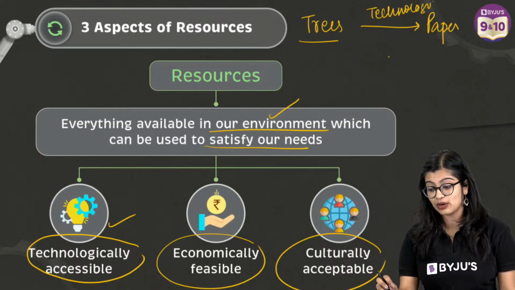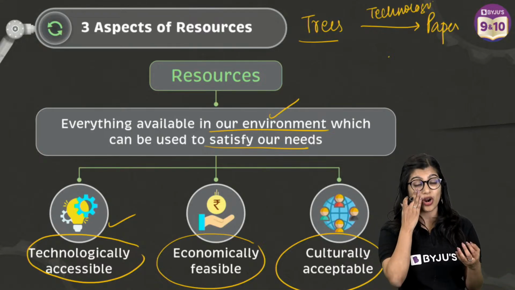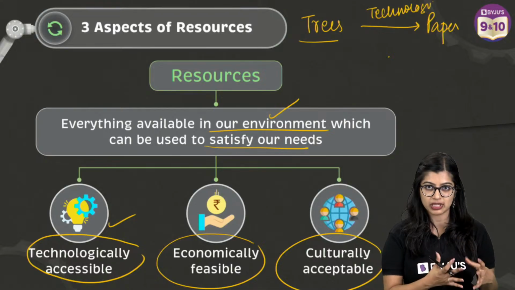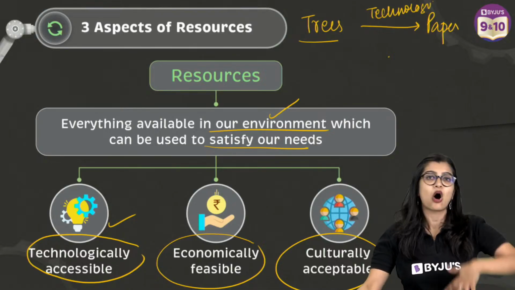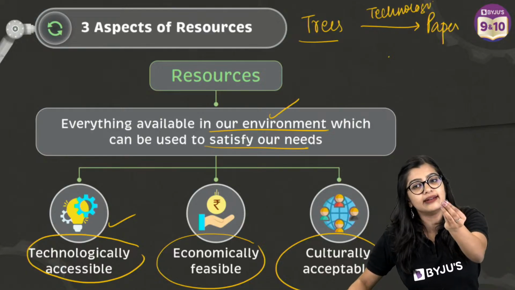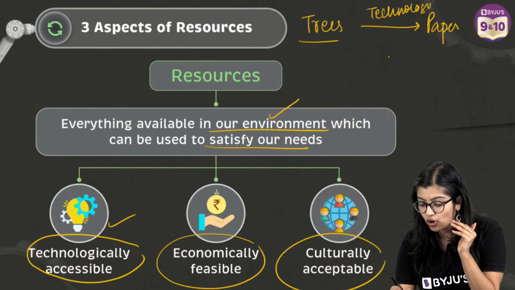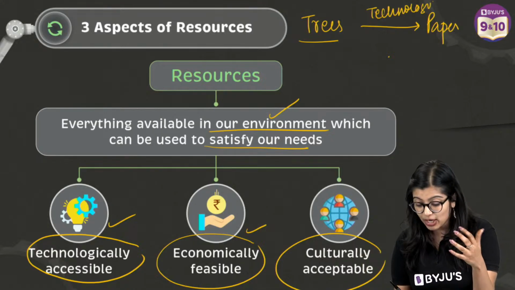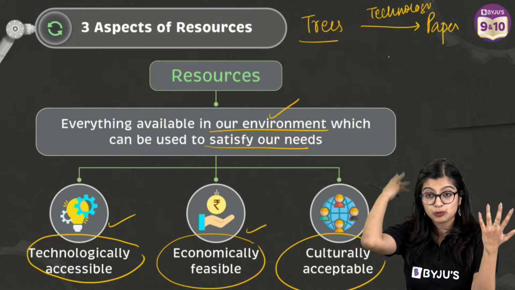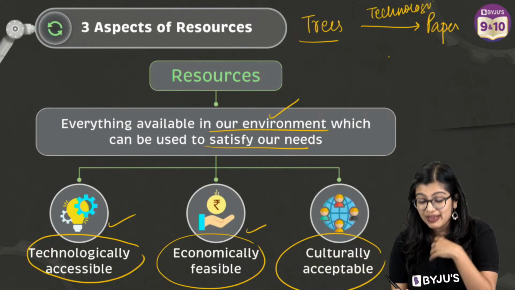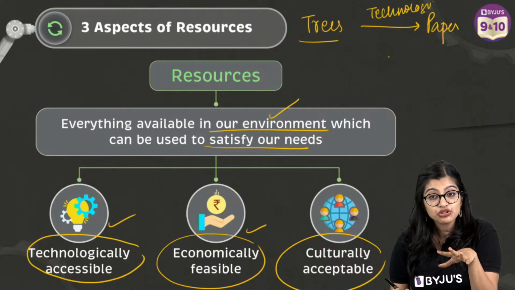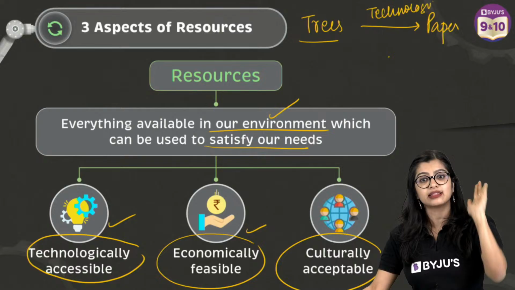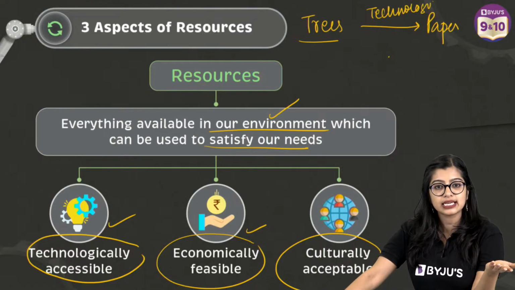And whatever technology I use, if I want to get a resource out of something in the environment, I should not be spending thousands and millions of rupees just to get a little bit out of it. If I'm getting paper from trees, it should be in such a way that I don't spend too much money. Because if I spend too much money, then people also will have to spend that much money and buy it, right? So it should be economically feasible. Yes, money should be there and it should be something which people can afford. Imagine if electricity was being sold at some 10,000 rupees. Will we be able to afford electricity? No, right?